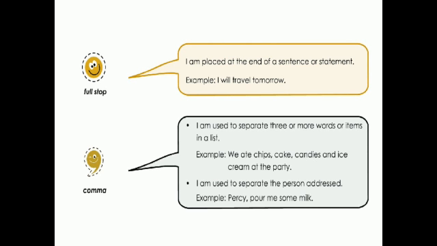Example, I will travel tomorrow. So here after tomorrow we have a full stop. So whenever a statement or a sentence ends, we end it with a full stop.